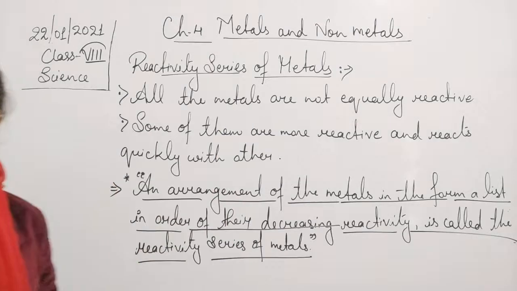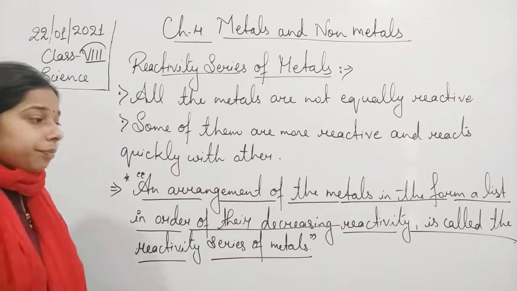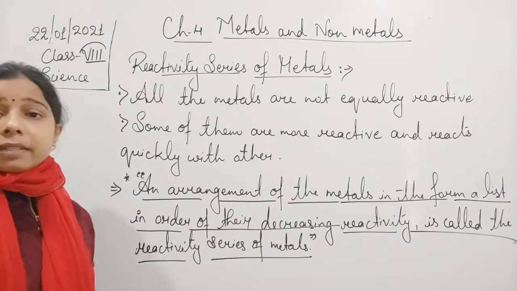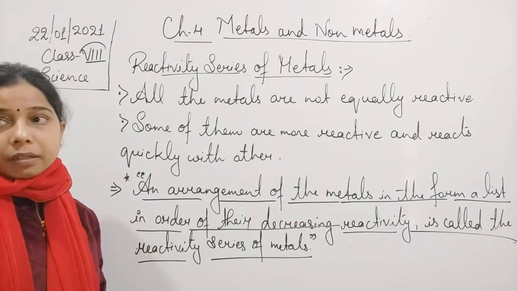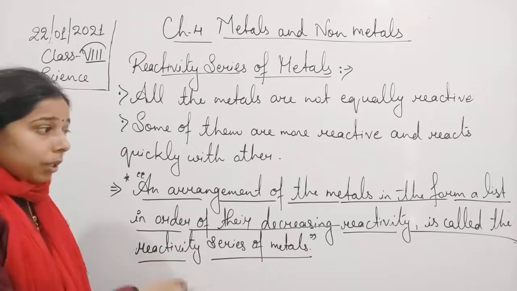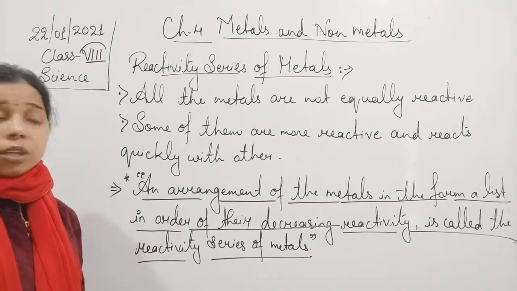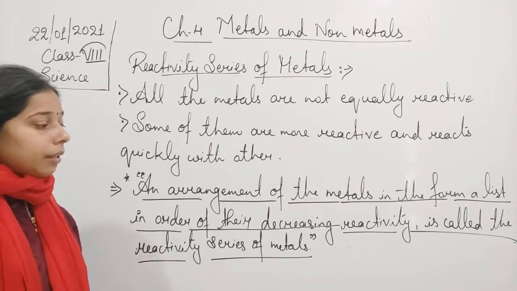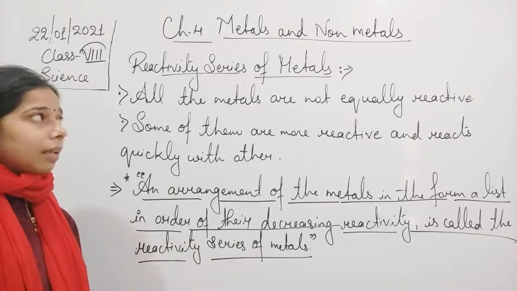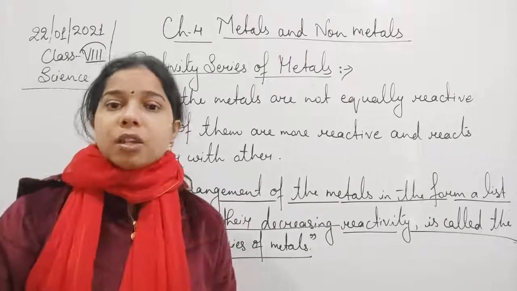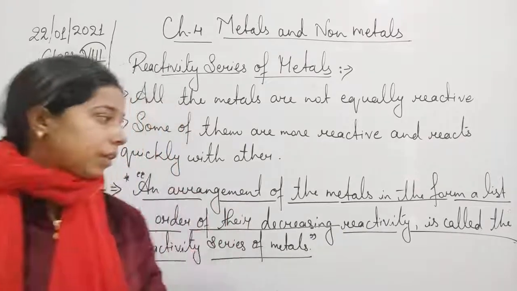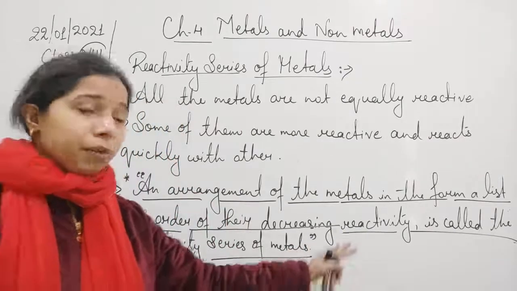You see students, it is very important. What is the reactivity series of a metal? It is the arrangement of the different metals. They are arranged in the form of a list, and the list in the reactivity series is arranged in decreasing order of the reactivity of the metal.